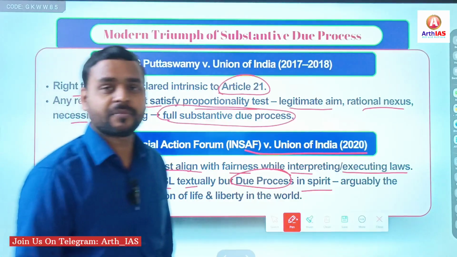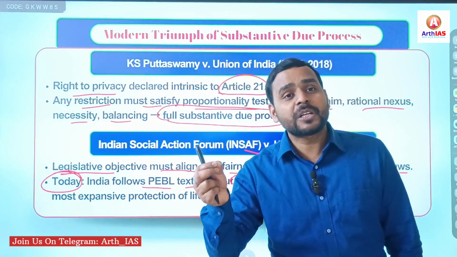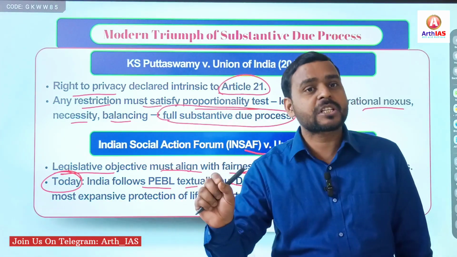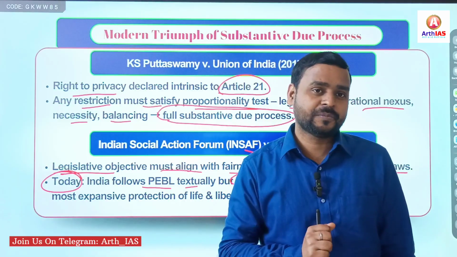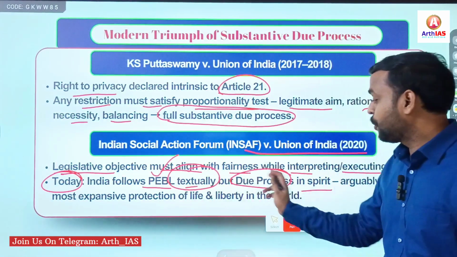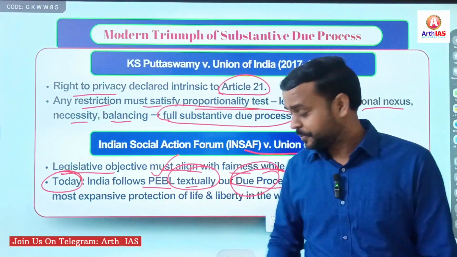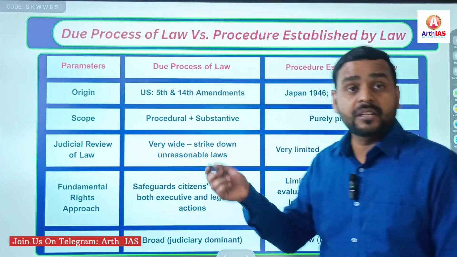Already I have explained, right? So if a question comes in prelims that Article 21 consists of procedure established by law, due process of law, none, or both, your answer should be both. Why? Procedure established by law textually, due process of law in spirit. Clear? Now finally, just have a quick look at the differences.